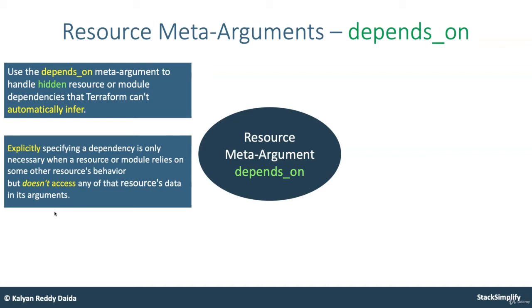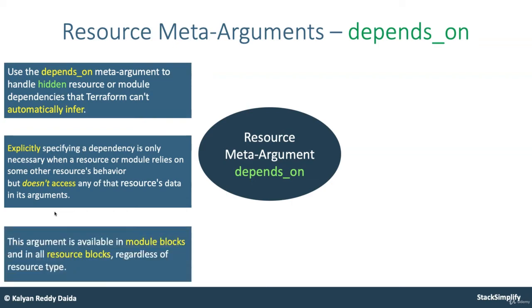In that case, resource B doesn't need to rely on any of the arguments inside resource A. It only needs to focus on whether resource A is created or not. In that case, you can explicitly use this depends_on meta argument. This argument can be used in both resources and also in module blocks.